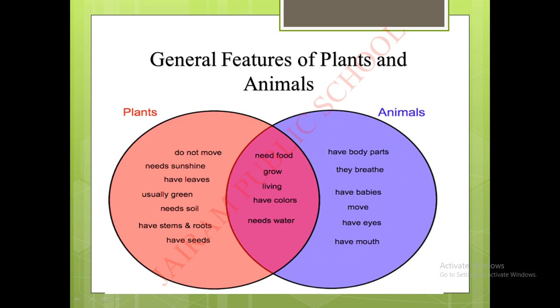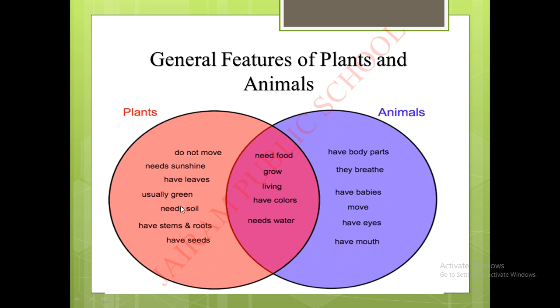Now, can we read the points once again, children? Come on, repeat after me. Animals have body parts. Animals can breathe. Animals have babies. Animals can move. Animals have eyes and mouth.